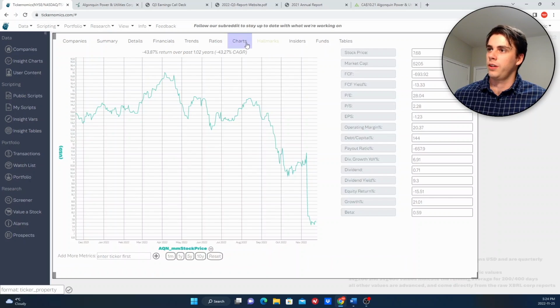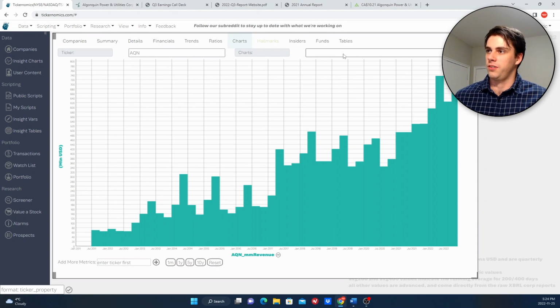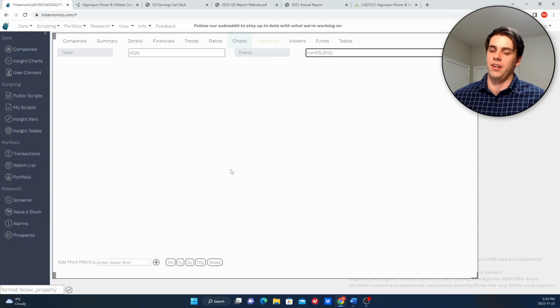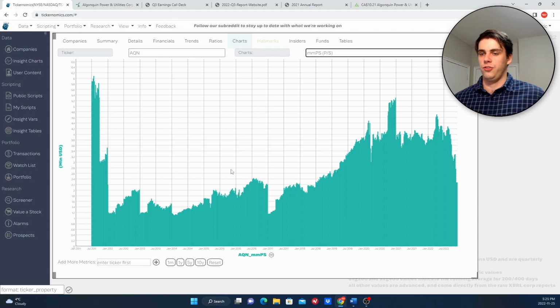So let's take a look at a couple of charts here. I'll go to the charts tab, and one thing I like to do is gauge the overall sentiment with a company and see how that's changed over time.